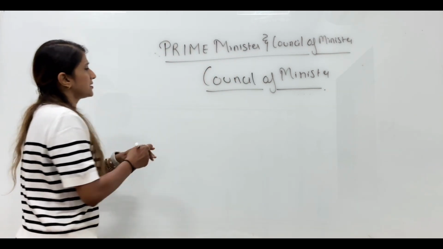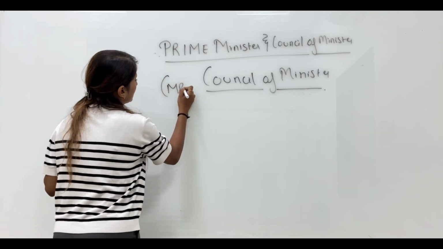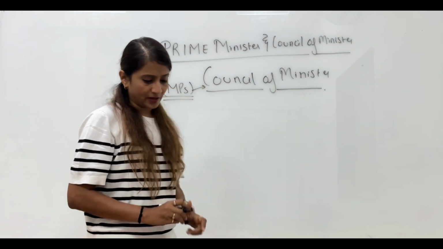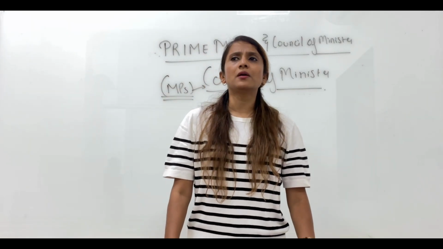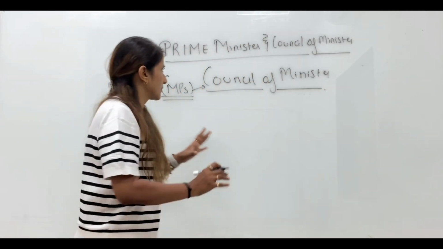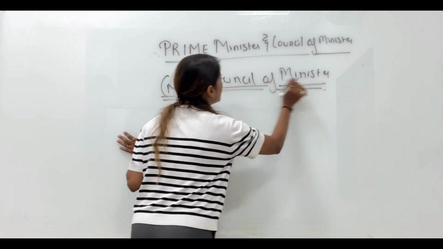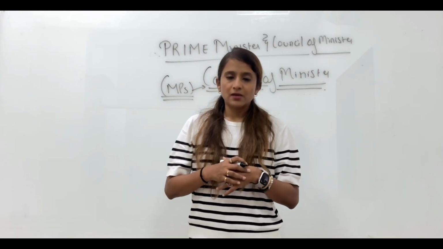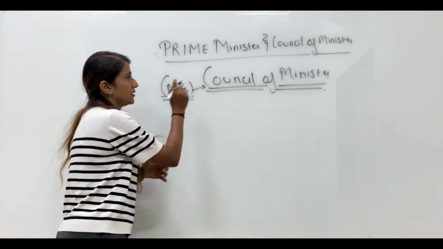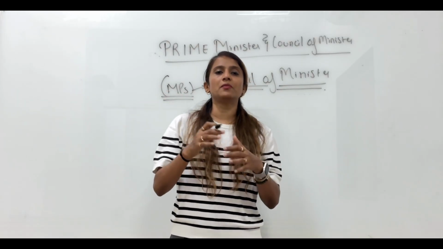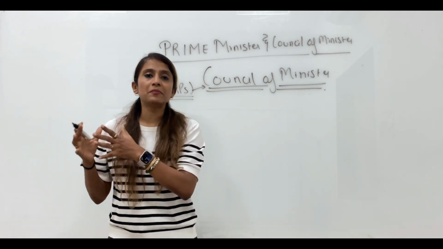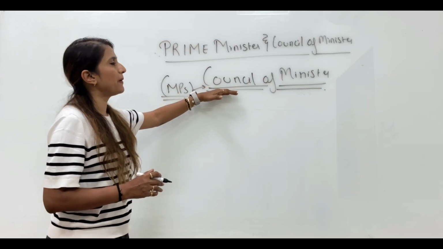So, the Prime Minister would want certain ministers, certain MPs to come and join him, to work in his council team. So, if you want to be a Council of Minister, if you want to be a part of the Prime Minister's council team, what qualification should a person possess? Simple. Only a member of Parliament can be appointed in the council team of the Prime Minister. Whoever is a member of Lok Sabha or